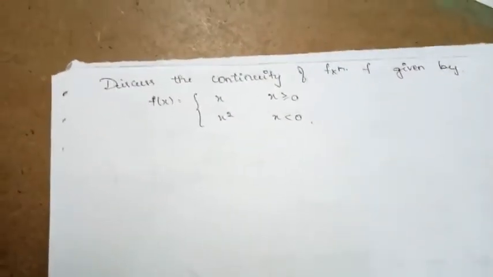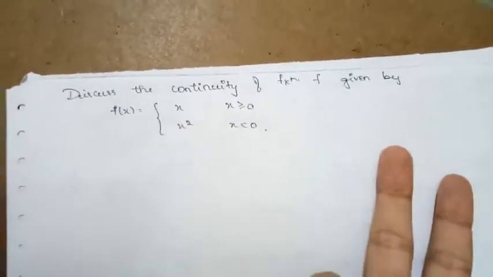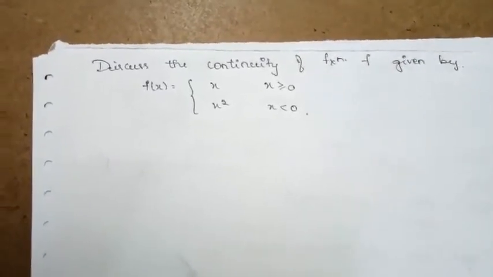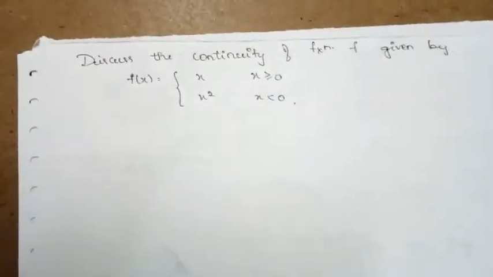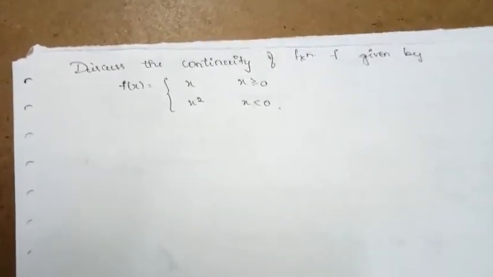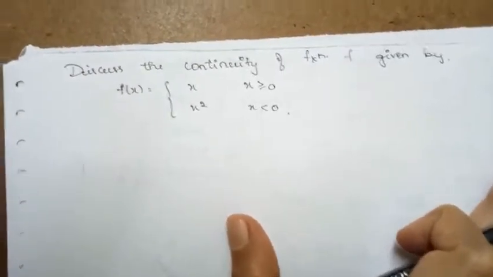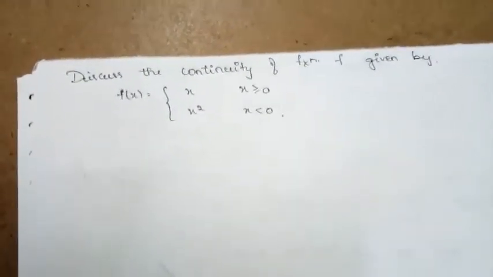So here again they are asking us to discuss the continuity of the function. In continuity, most of the questions are like this itself. We need to discuss the continuity of the function, or check whether the function is continuous or not, or if it is not continuous, we need to find out the point of discontinuity. Only these questions are included in continuity. But the thing here is understanding the concept, and how you put that concept in your answer matters a lot. Here it is purely based upon your capacity to understand the theory.